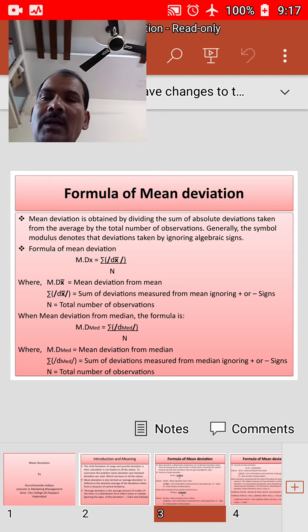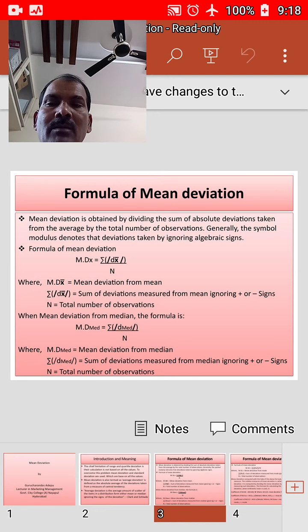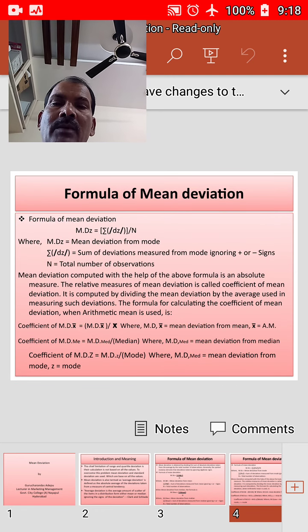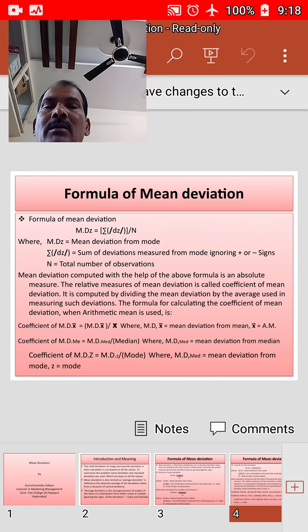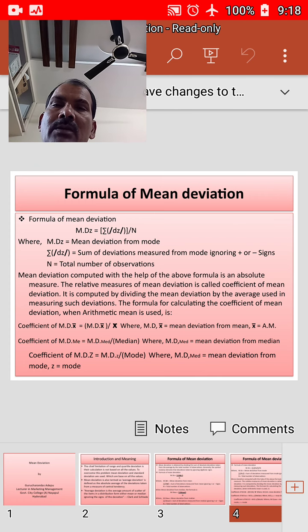Next, when we calculate mean deviation from mode, what would be the formula?